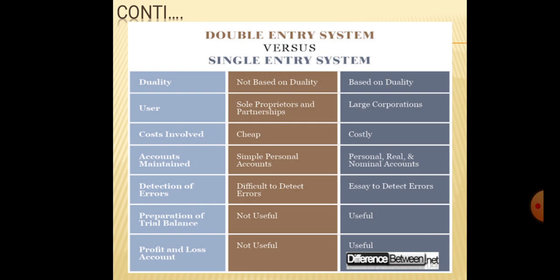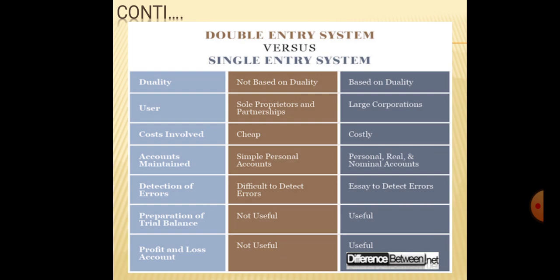Coming to the next difference, that is determination of profit or loss. In double entry system, true profit or loss can be ascertained by preparing the trading and profit and loss account. Income statement also can be prepared. But in single entry system, only estimated profit or loss can be ascertained, since there is no scope for the preparation of trading and profit and loss account.